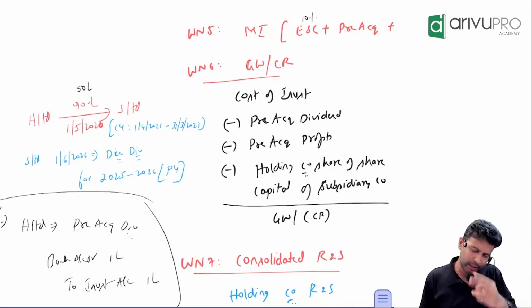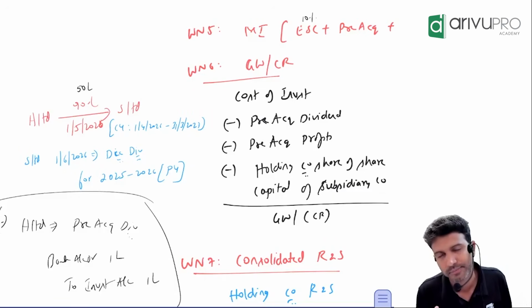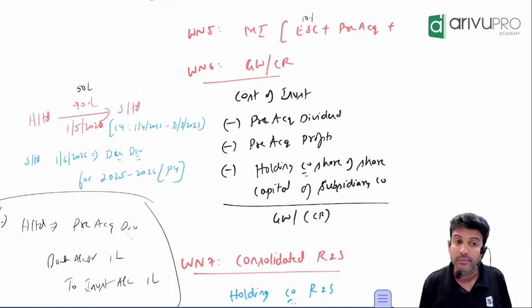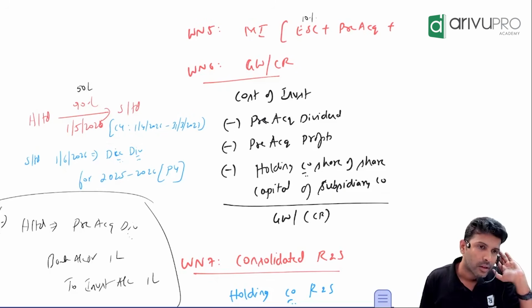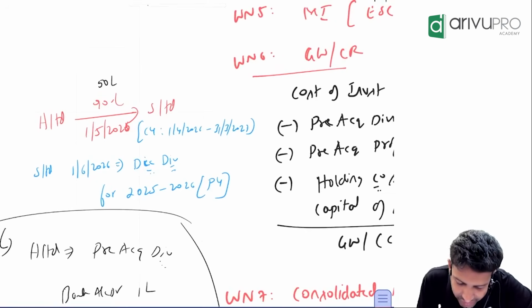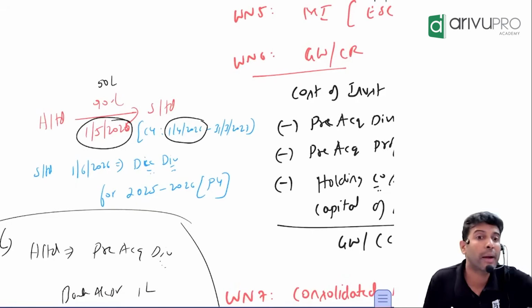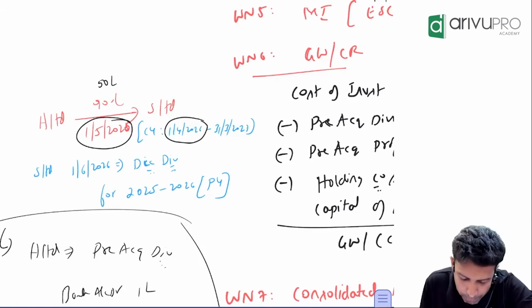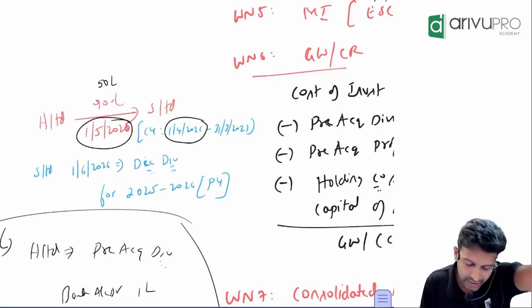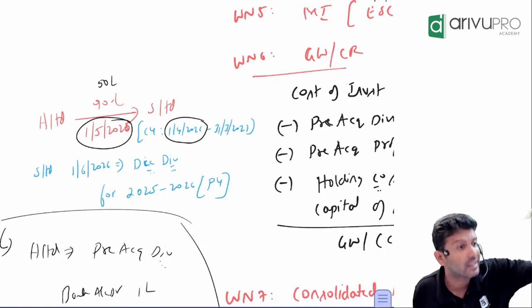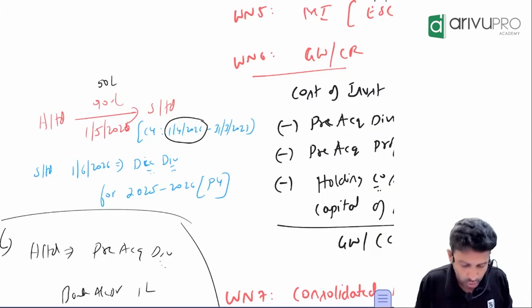Look at this example and tell me what is the pre-acquisition period. 1 month. Current year starts on which date? 1st April. H Limited became shareholder on which date? 1 month later, which is 1st May. So any profit made by the subsidiary company before 1st May is, obviously, pre-acquisition profit. Yes or no? Correct.